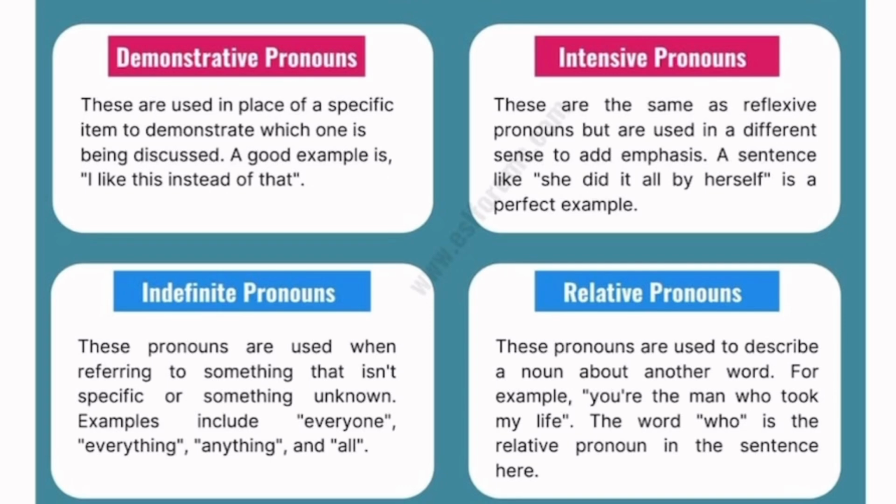Indefinite pronouns. These are pronouns that are used when referring to something that is not specific. Look at the word indefinite, that is not definite. Definite means specific, defined. So indefinite, you don't know who you are talking about. Examples are like everyone, everything, anybody, all, someone. So it's not specific. Those are indefinite pronouns. Let's see how we use indefinite pronouns.